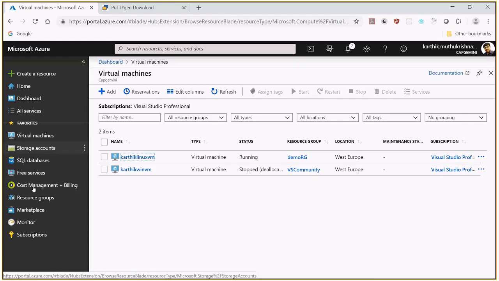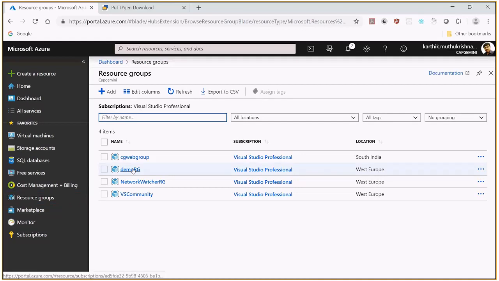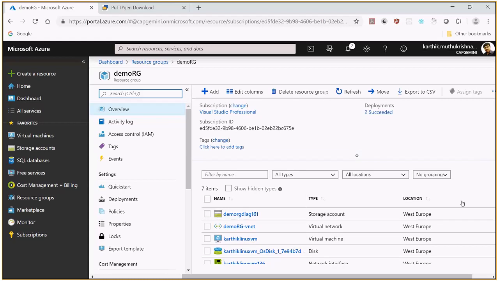Let me open the resource group that we created in the previous video, demo RG. For that particular Linux VM, the related resources, for example, we required a storage, we required the disk space, everything got created under that, so that it will be easy for me to monitor all the 7 items at a single shot. And if you don't want to pay money, you can simply delete this resource group. As soon as you delete this resource group, all the resources under that particular group will get deleted, so that you can save the money.